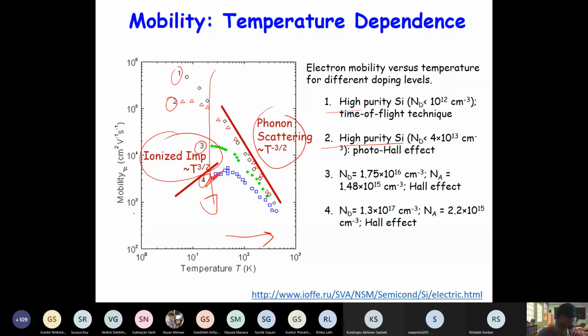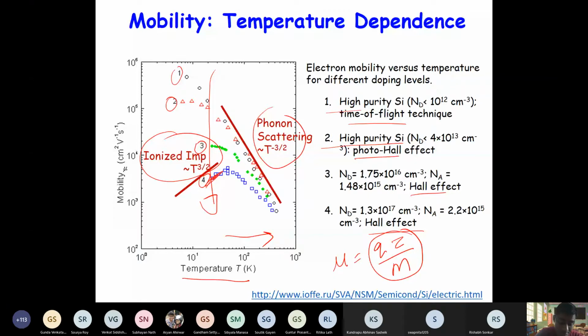So basically we have discussed 2 effects, right? The effect of doping on the mobility, and the effect of temperature on the mobility. Then let's consider what is the effect of field, right? So what happens to the mobility with the electric field? So far in our derivation, we said that mu is equal to q tau by m, right? So there is no term containing electric field here. That means mobility is independent of electric field.